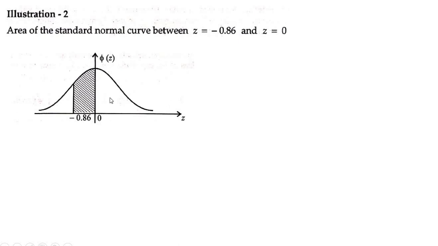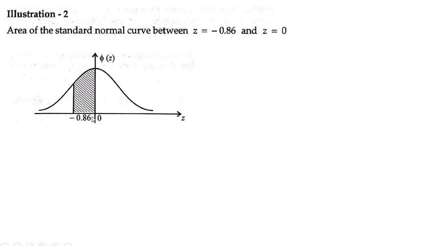Since it is symmetric, as already given, I can write minus 0.86 as 0.86. In your normal distribution table you don't have any negative values, so you have to check for the positive value of whatever negative value has been given here. Since the positive side is the mirror image of the negative side, the positive value is the same as the negative value.